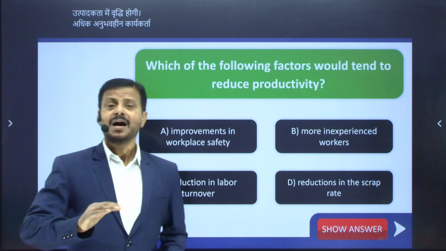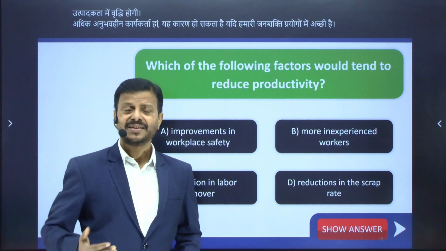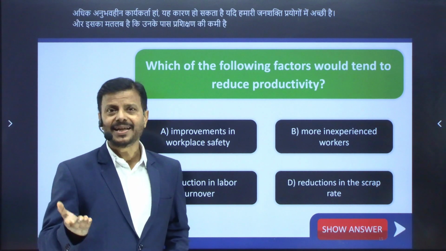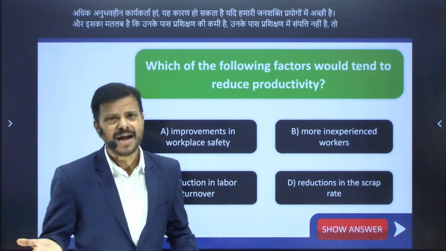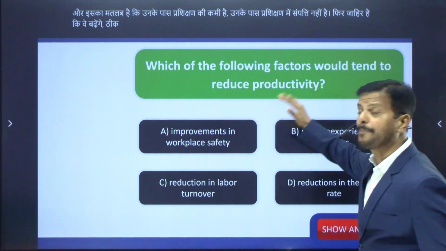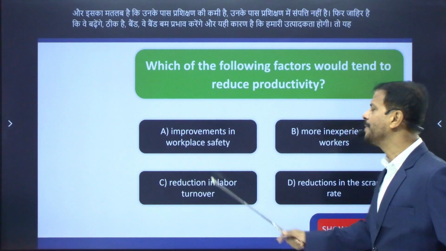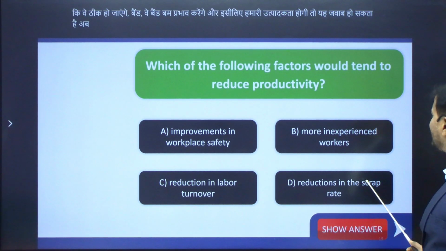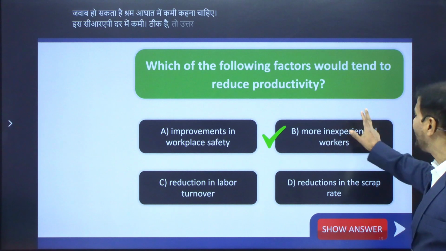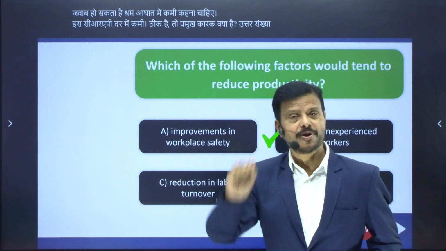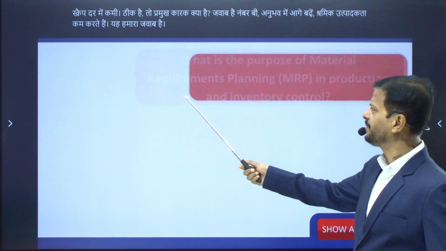If our manpower is more inexperienced, that means they lack proper training, then obviously they will do bad, defective work, and that's why our productivity will decrease. So it may be the answer. Number C, reduction in labor turnover. Reduction in scrap rate. Okay. So what is the major factor? The answer is number B. More inexperienced workers reduce the productivity. This is our main answer. And now we have the next MCQ here.